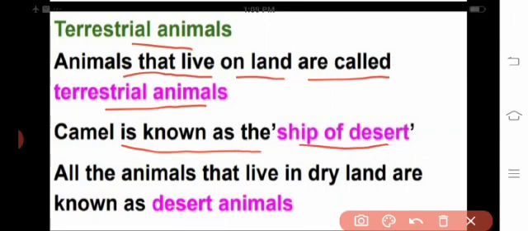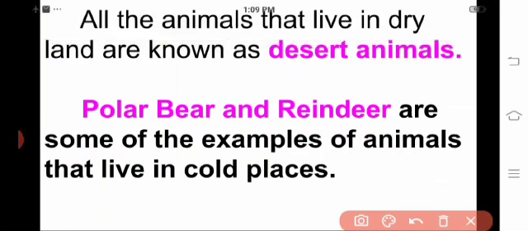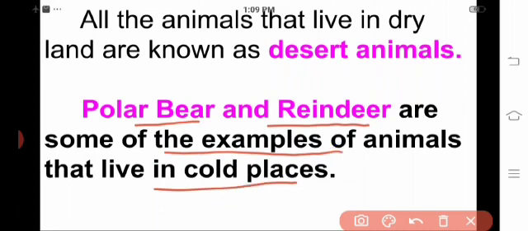Next, you see all the animals that live in dry land are known as desert animals. What are desert animals? All the animals that live in dry land are known as desert animals. Polar bear and reindeer are some examples of animals that live in cold places.